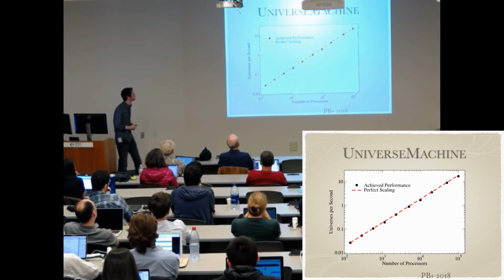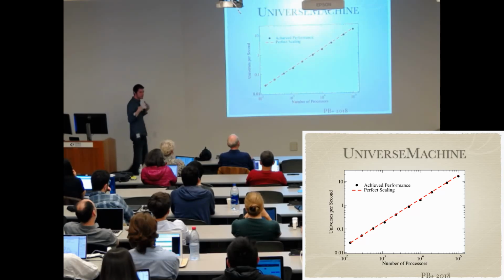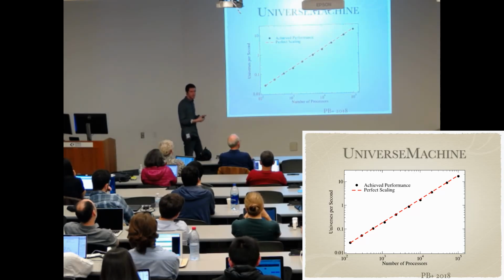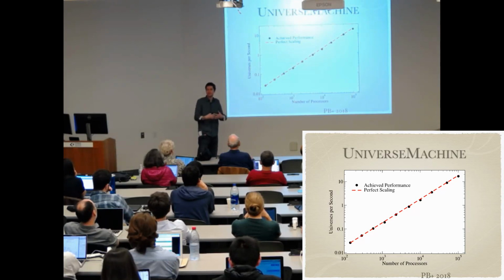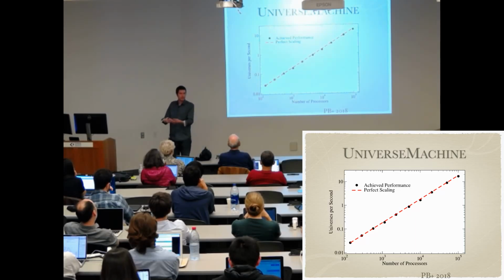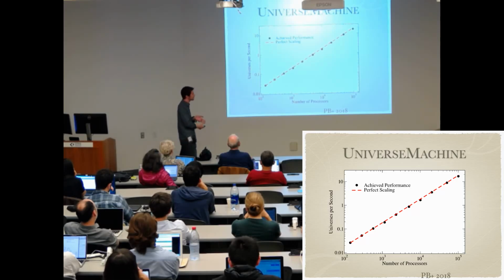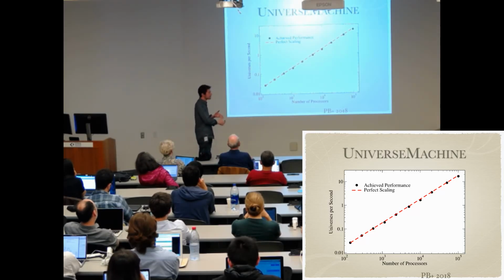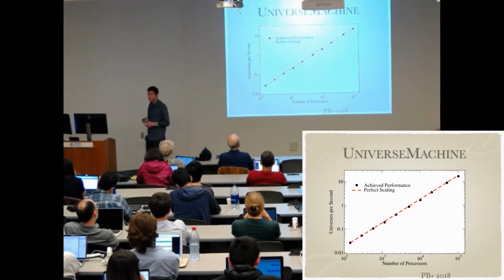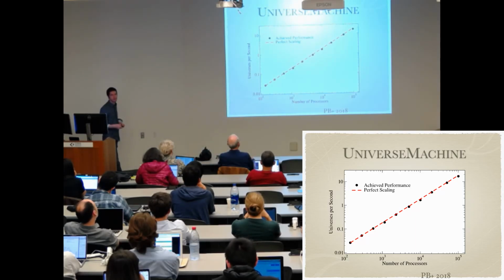So this obviously is a lot of work, to generate a mock universe for every single model. But if you recall what I said earlier, the star formation rates that we're putting in are a very simple function of halo properties: halo mass, mass assembly rate, and redshift. And what that means is that it's embarrassingly parallel to evaluate any of these models to generate a mock universe. And so we get extremely good scaling even to the largest machines that we've run on. So that's perfect linear scaling with the number of processors.